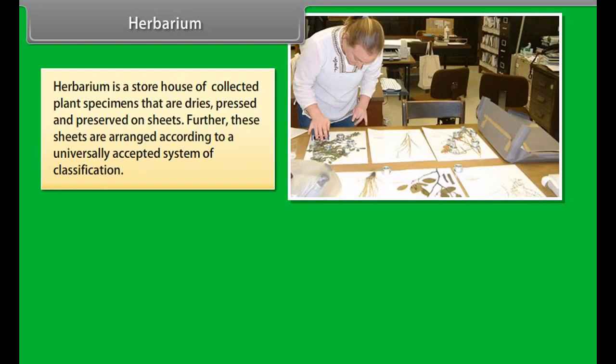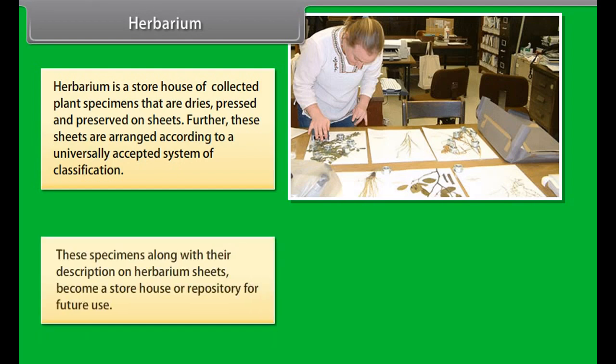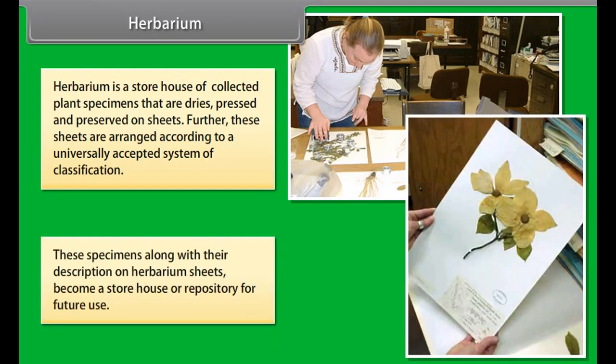Herbarium. Herbarium is a storehouse of collected plant specimens that are dry, pressed, and preserved on sheets. Further, these sheets are arranged according to a universally accepted system of classification. These specimens, along with their description on herbarium sheets, become a storehouse or repository for future use.